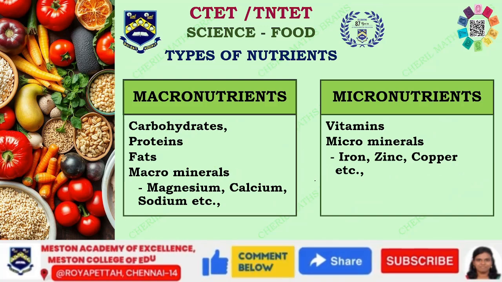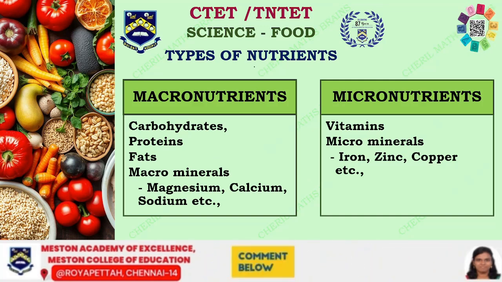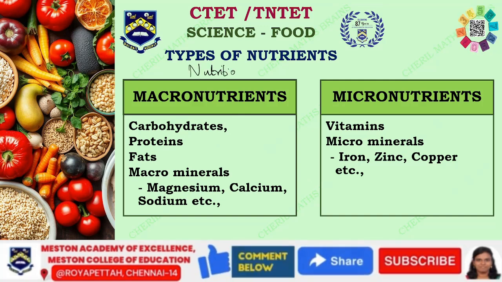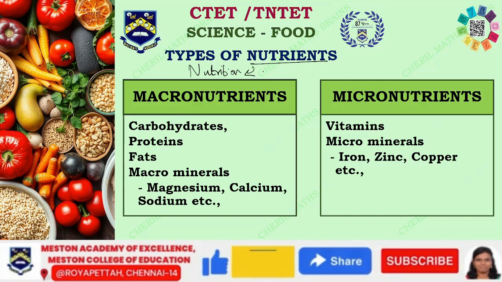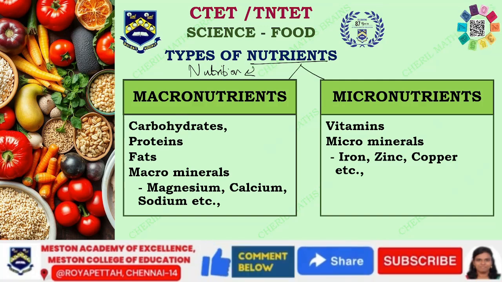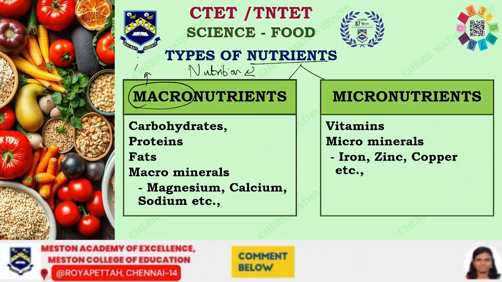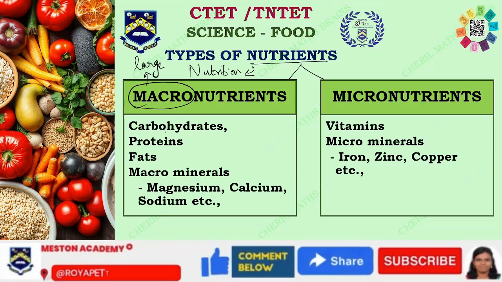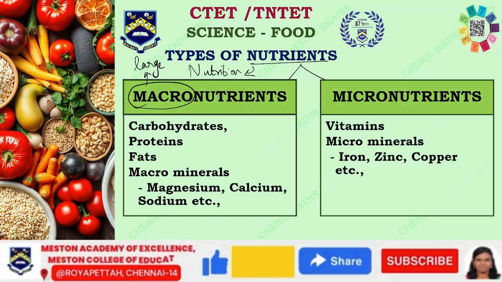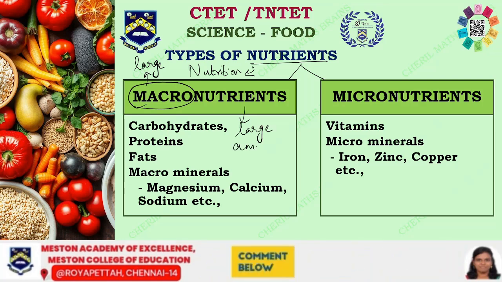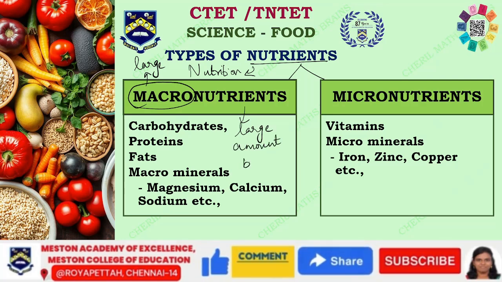So when we talk about the components, we are dividing them into two types. Okay, so what are these components doing? These components are all helping us with nutrition. So who will provide nutrition? Nutrients will provide the nutrition. So we are going to classify nutrients into two types: macronutrients and micronutrients. Macronutrients means, the word macro says it is going to be something large. So macronutrients are required in our body in large amounts, and they form the bulk of the diet.